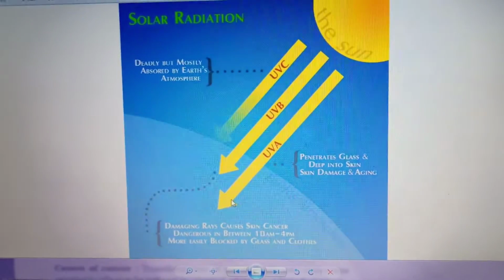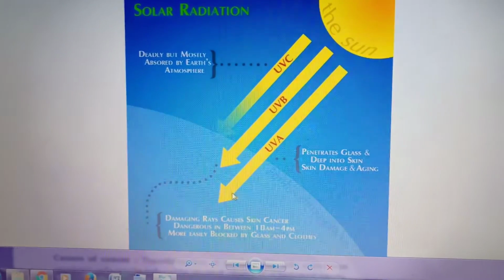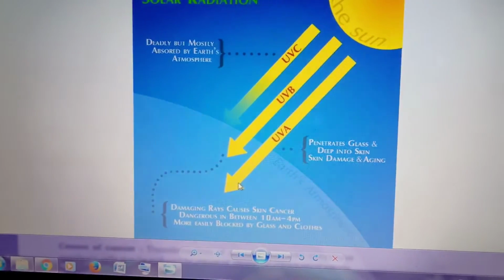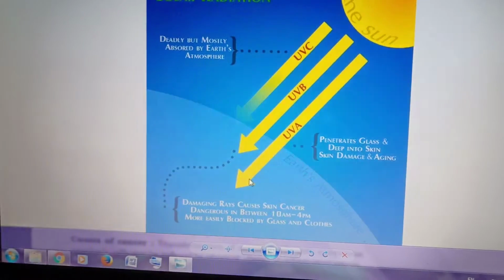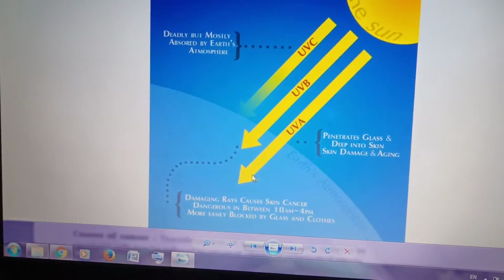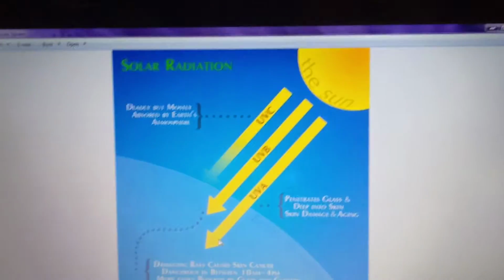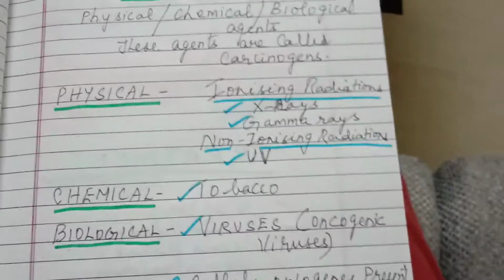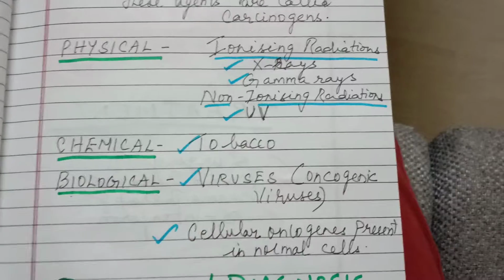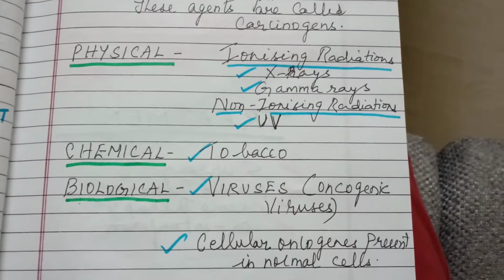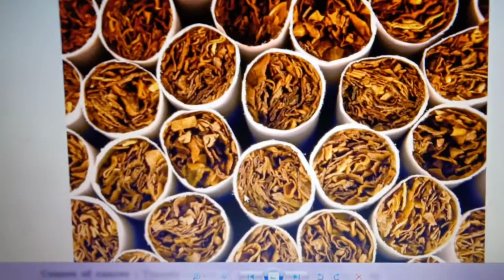They all cause DNA damage, leading to cancerous growth. Then chemical agents. You know very well, tobacco, chewing or smoking, everything leads to lung cancer.